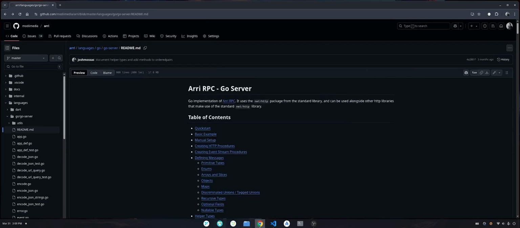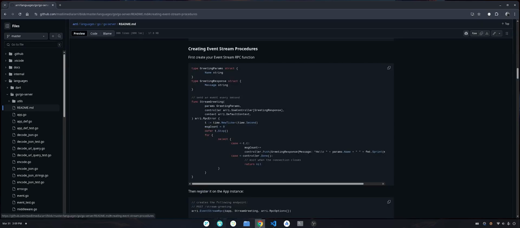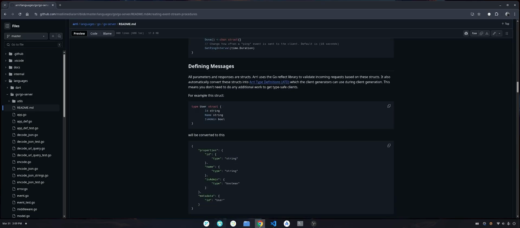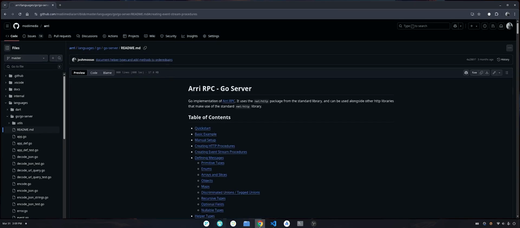In a future video also, I will probably do a more in-depth tutorial using Arri RPC with Go. I didn't even get into RPCs that make use of server-sent events and event streams, so you can actually get some real-time functionality out of Arri RPC as well. And I didn't even get into things like discriminated unions and using the RPC event interface to handle things like authentication and all that stuff. So I will probably have a more in-depth tutorial on using Arri with Go in the future. So look forward to that as well.